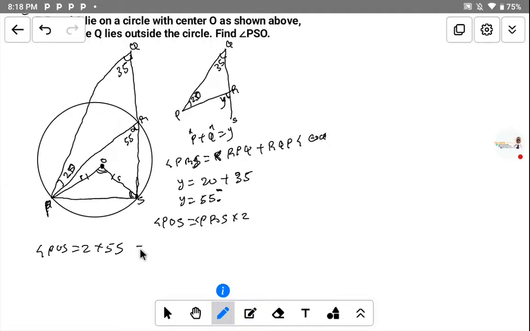So now what will be the answer? What will be the answer? So what will be your answer? So multiply it. What is the answer? So let's put it.